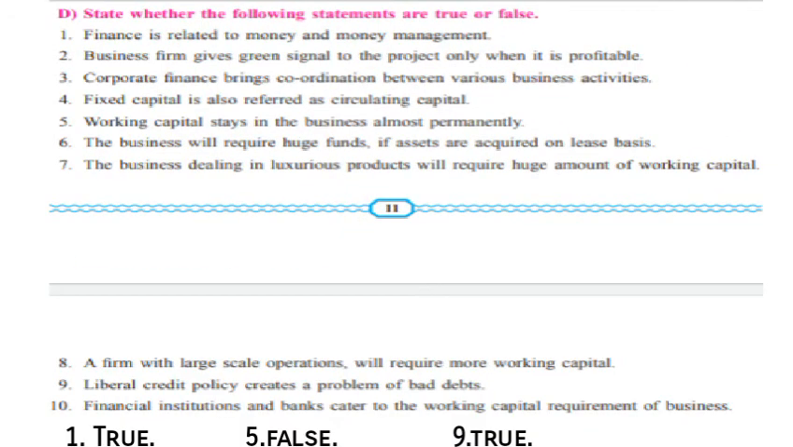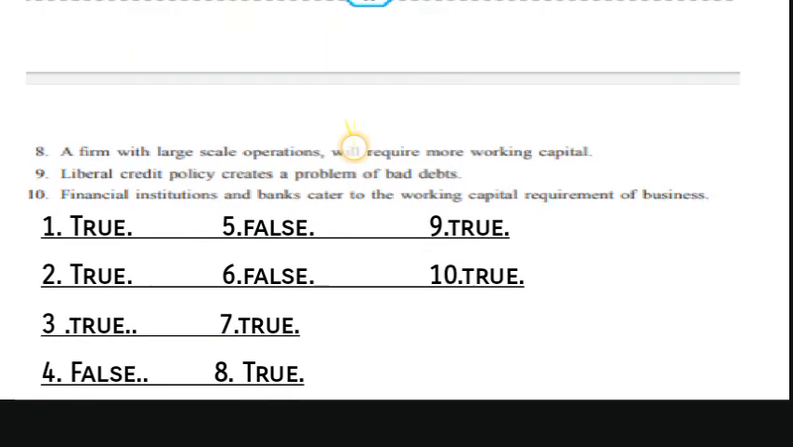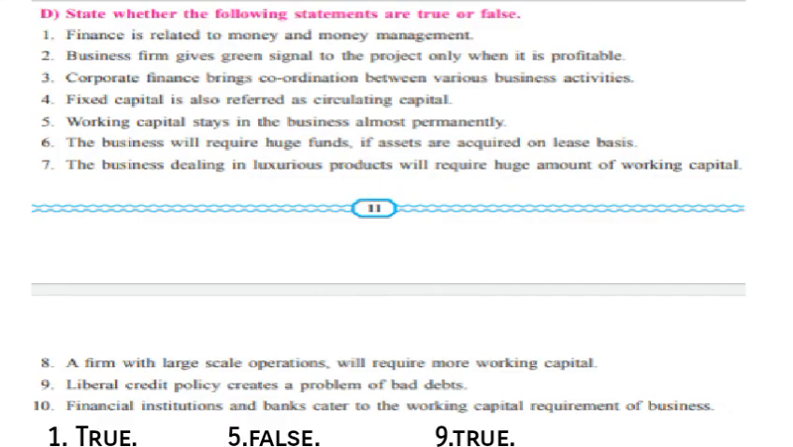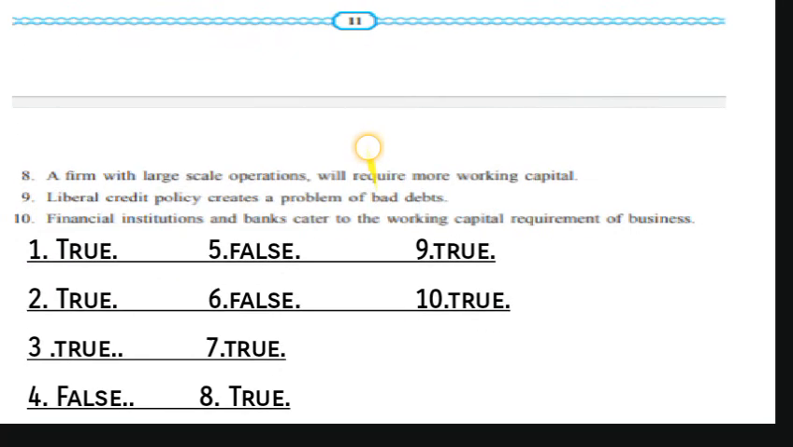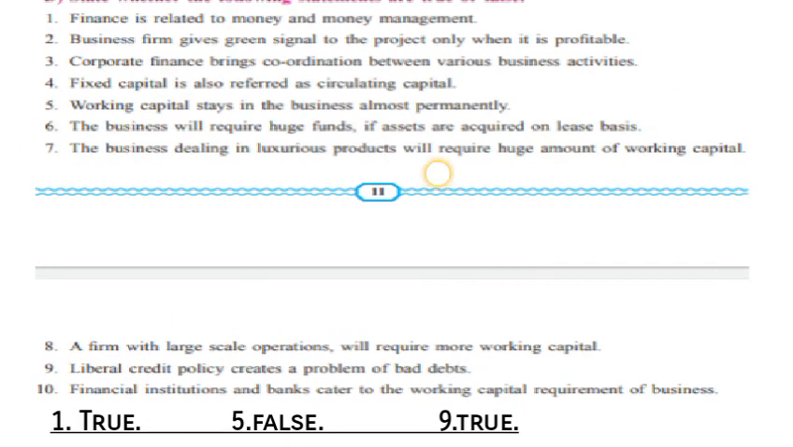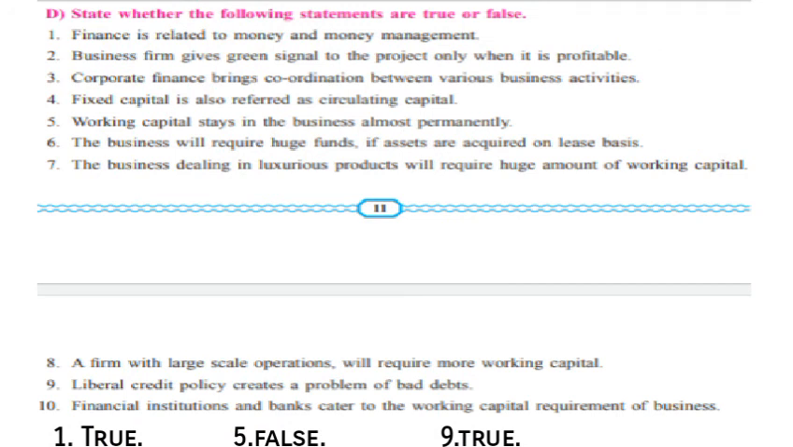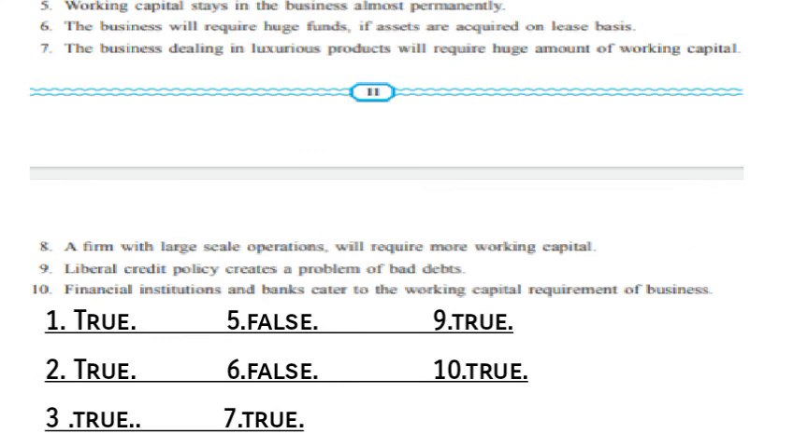Third, corporate finance brings coordination between various business activities. Answer is true. Fourth, fixed capital is also referred to as circulating capital. Fourth is false. Fifth, working capital stays in the business almost permanently. That is false. Sixth, the business will require huge funds if assets are acquired on a lease basis. That is also false.